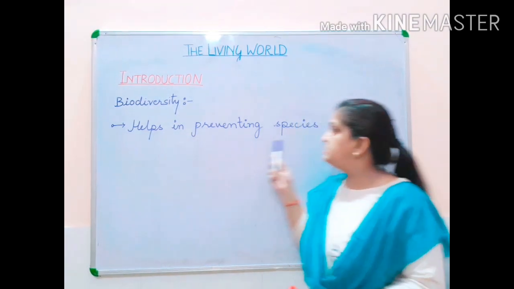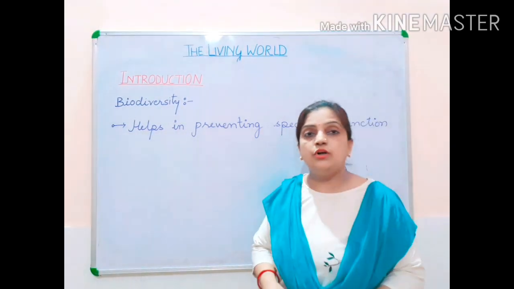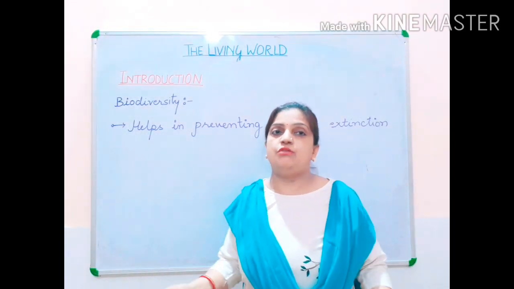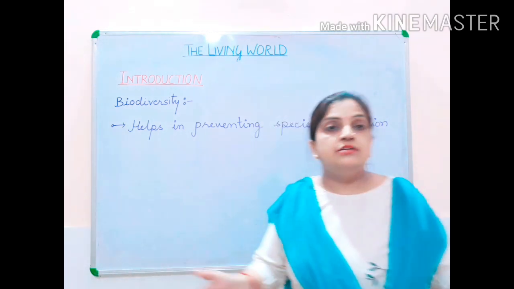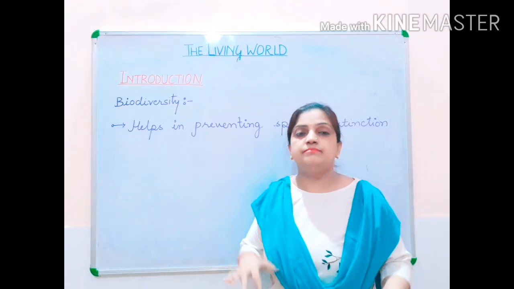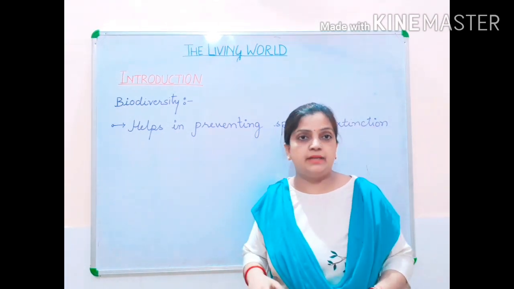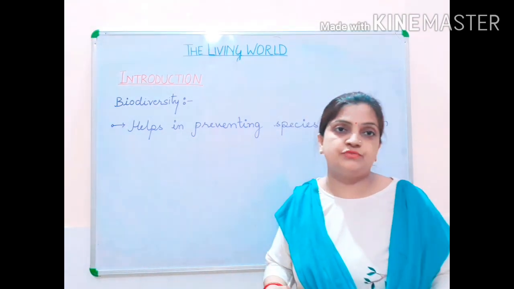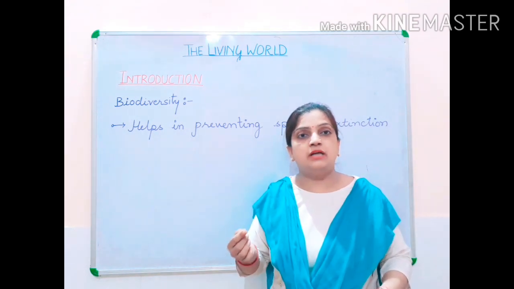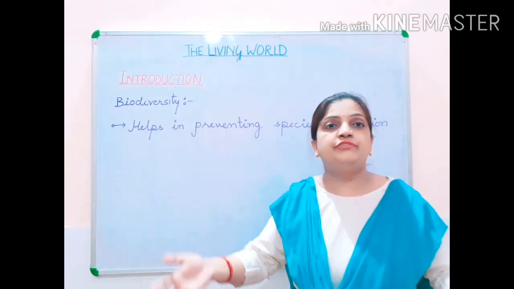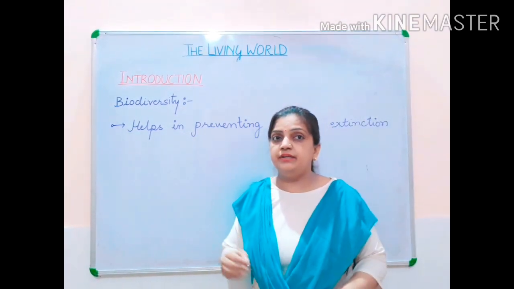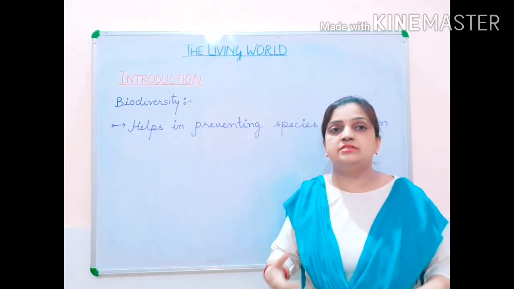Now, you are preventing species extinction. Now, what do you mean by species extinction? Extinction means loss of. So, if any of the organisms is not taking birth on the planet, if that reproduction process would not be there, then what would happen? After the first animal, after the first plant, after the first human being, in future the next generation would not have come.